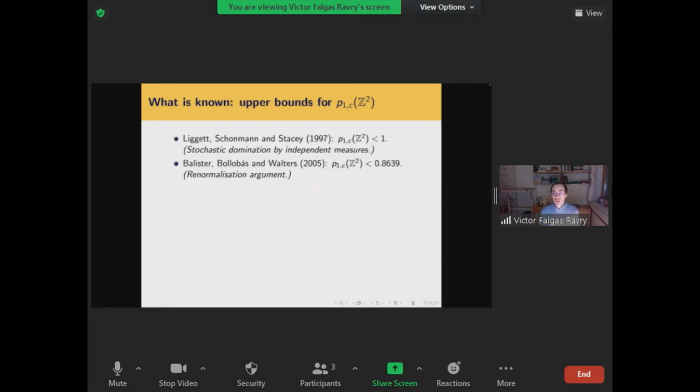And this question is wide open. So in terms of the upper bounds, it followed from some work of Liggett, Schonmann, and Stacey in the late 90s that this one-dependent critical probability is strictly less than 1.